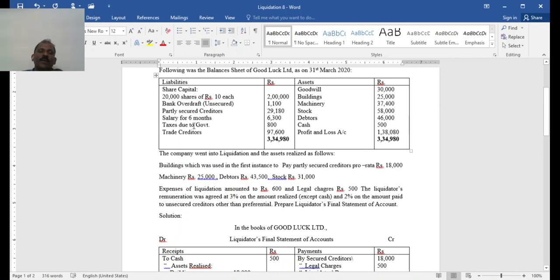Here you have to go through the theory: any amount due to the employees for 4 months preceding liquidation should be taken as a preferential credit. So here 4 months is preferential creditor and 2 months non-preferential. And taxes, any amount due to government and local authority, is also a preferential creditor. So this 800 and here 4,200, total 5,000 will be the preferential creditors here.